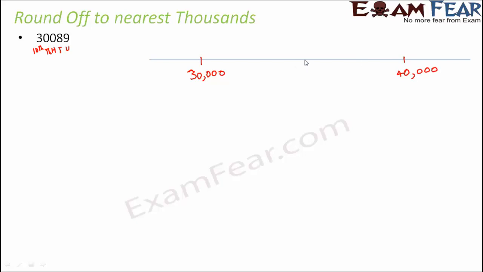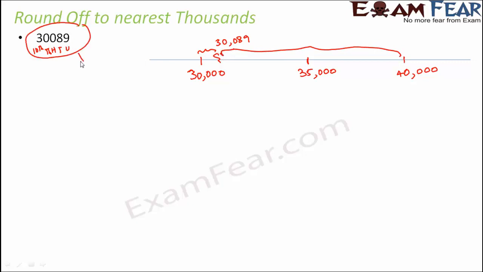In between these two would lie 35,000, which is midway. So where do you think 30,089 would lie? Maybe somewhere here. You see it is very close to 30,000 and quite far away from 40,000. So therefore this can be rounded off to 30,000.